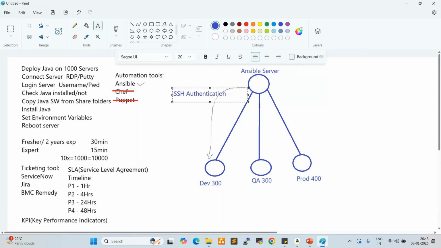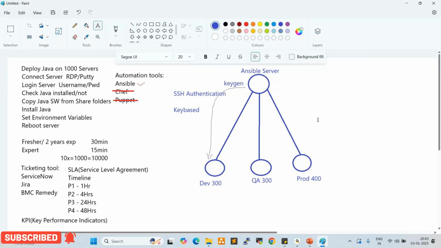When we talk about authentication, there are two types available: key-based authentication and user-based authentication. Currently we are using key-based only. We don't require user-based. In the Ansible server, we generate one public key by using the keygen command. We can add this key into all the servers so that authentication will be established, and we can authenticate from Ansible to the Dev, QA and production servers.